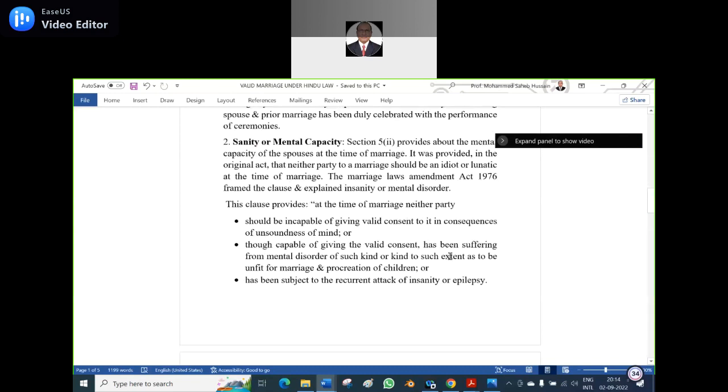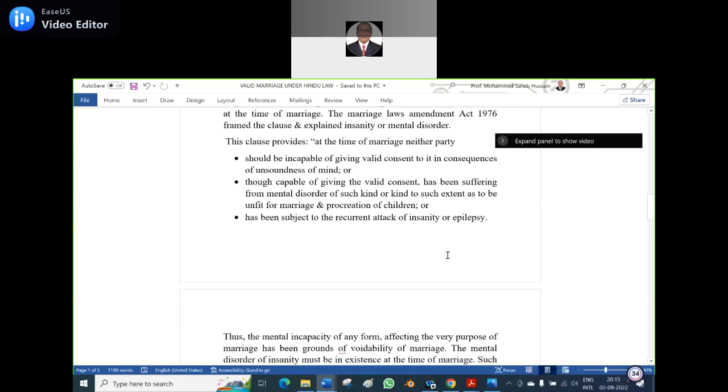The clause provided that at the time of the marriage, neither party, first, should be incapable of giving valid consent to it in consequence of unsoundness of mind. Second, though capable of giving valid consent, has been suffering from mental disorder of such a kind or to such an extent as to be unfit for marriage or procreation of children. And third, has been subject to recurrent attacks of insanity or epilepsy.